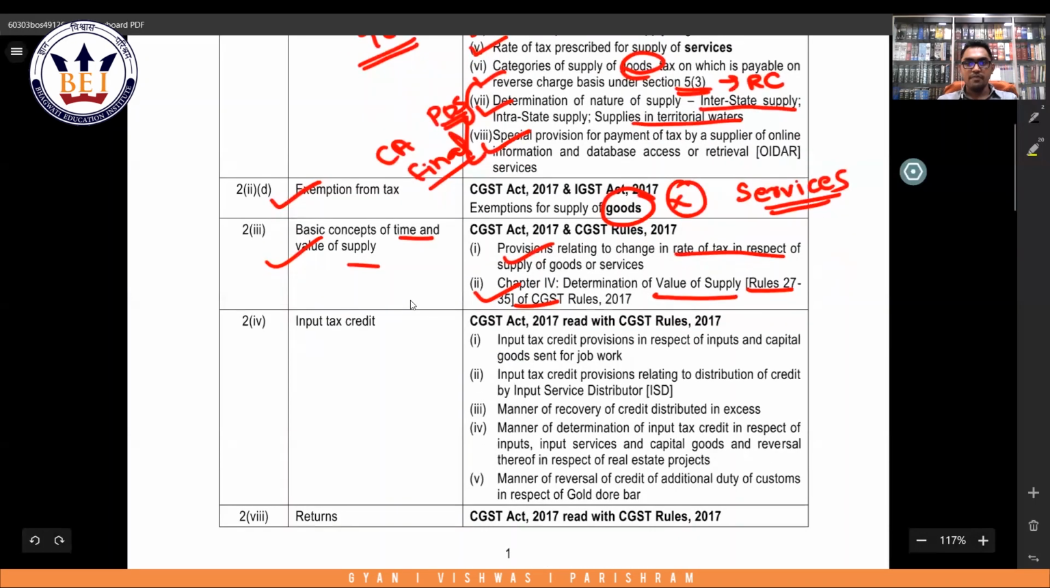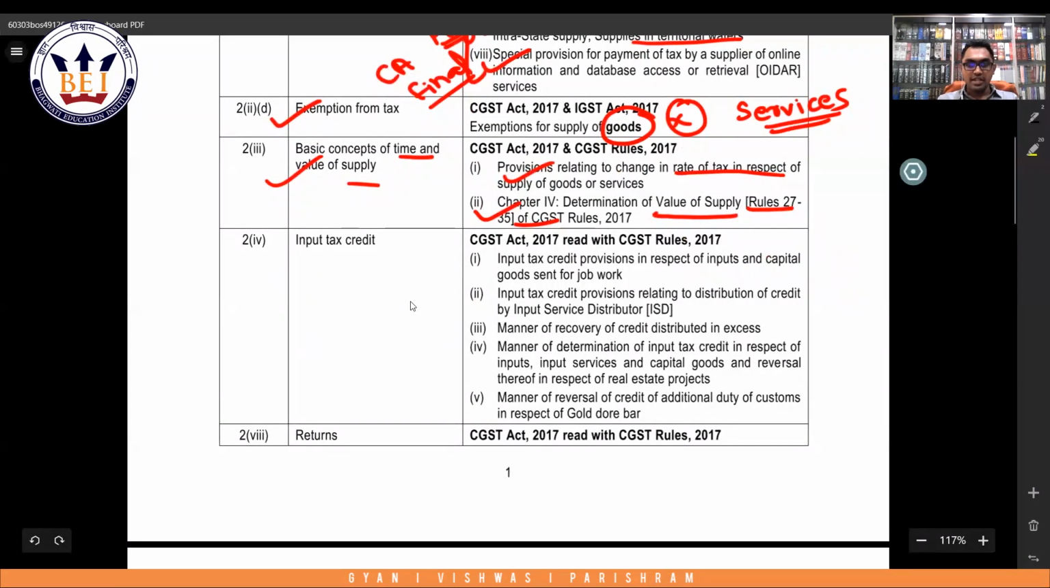Then input tax credit. Input tax credit, all the rules are applicable for your exam except the ones provided here, that is with respect to job work, with respect to input services distribution, recovery of credit distributed in excess. This is also in relation to input service distributor. Then determination of input tax credit in respect of input services, inputs, capital goods, and reversal thereof in respect of real estate projects. So real estate section is kept out of your syllabus, and reversal of credit of customs is also kept out of your syllabus.